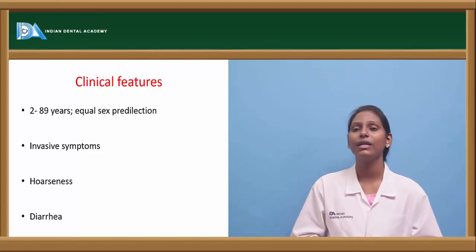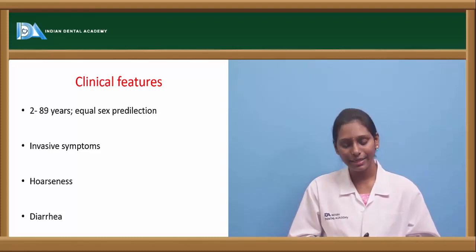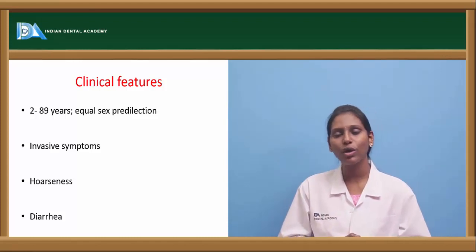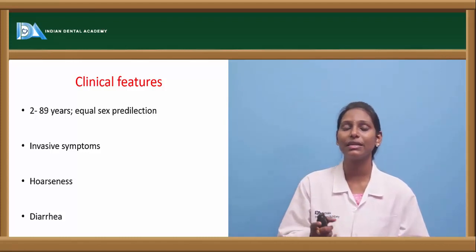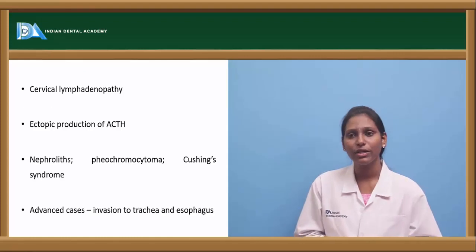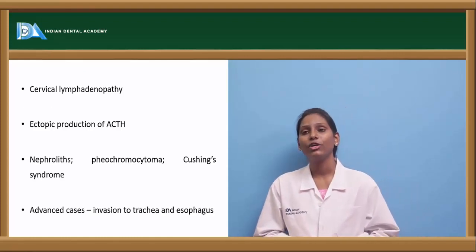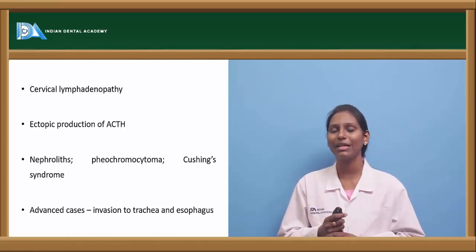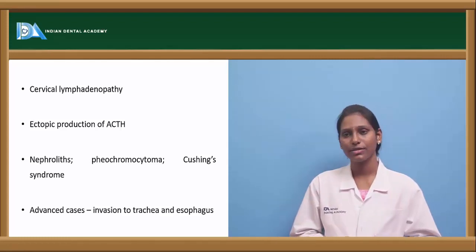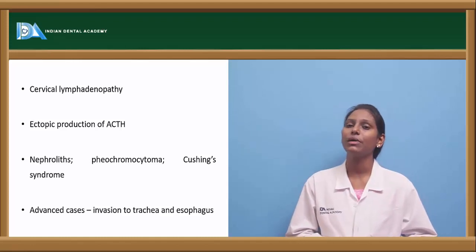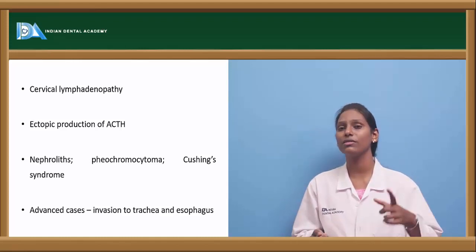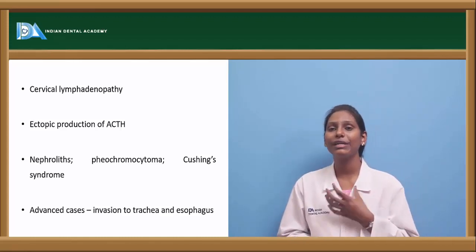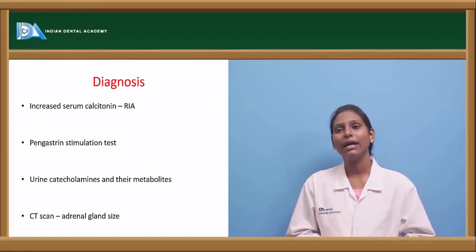These patients exhibit diarrhea. Why diarrhea? Because there could be increased motility, and impaired water and electrolyte balance is usually seen in medullary carcinoma. Cervical lymphadenopathy is usually seen in these cases. Ectopic production of ACTH is one of the pathognomonic features of medullary carcinoma. Nephrolithiasis, pheochromocytoma, and Cushing syndrome are associated. Why? Because it is usually associated with MEN type 2, and in advanced cases, because of increase in size, it can invade into the trachea and esophagus.